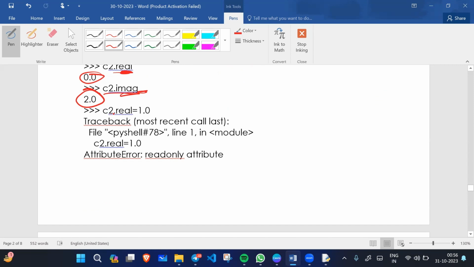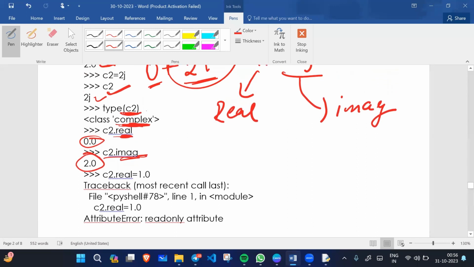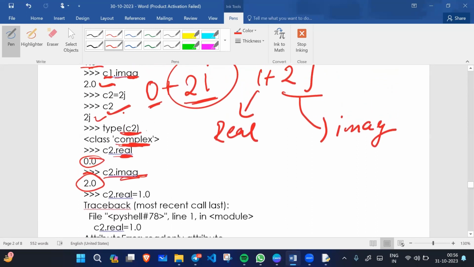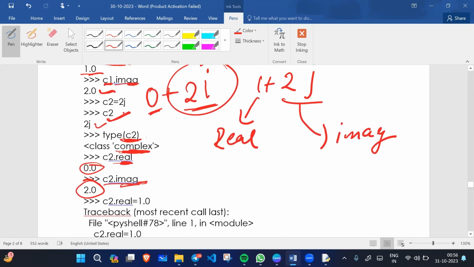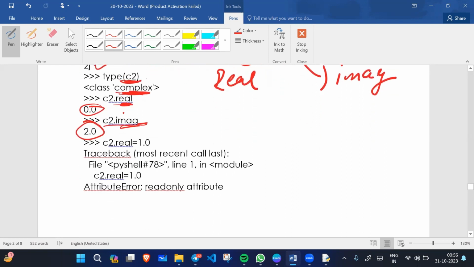When we write c2.real equals 1.0, if I write like this, it will give an error. We cannot assign like this. You can see here.